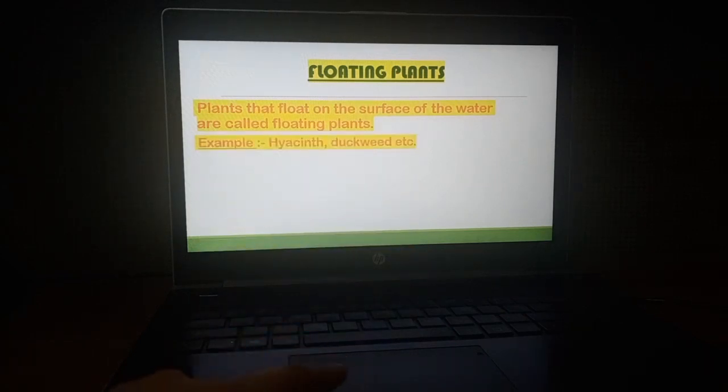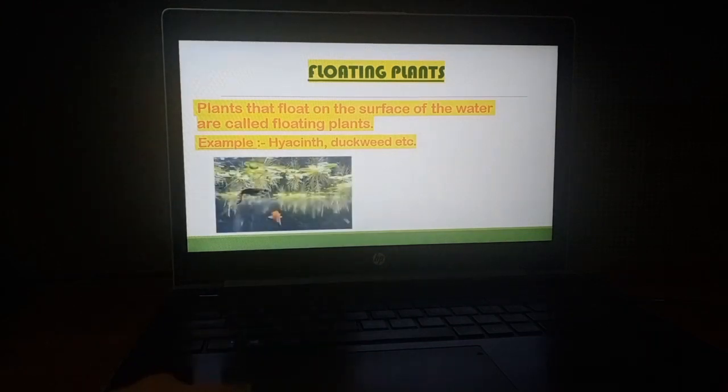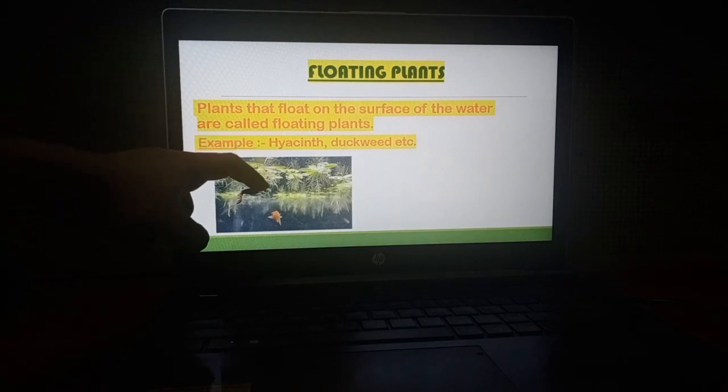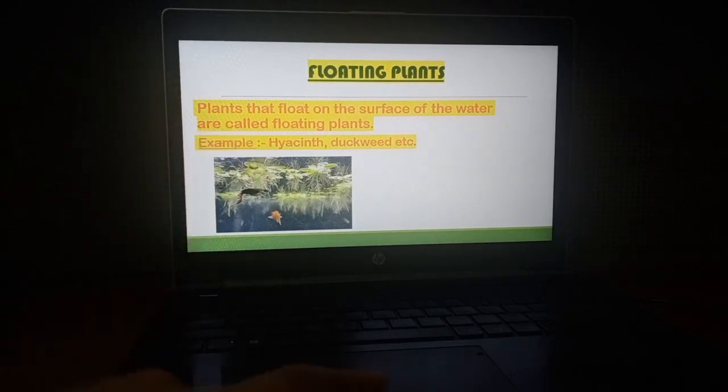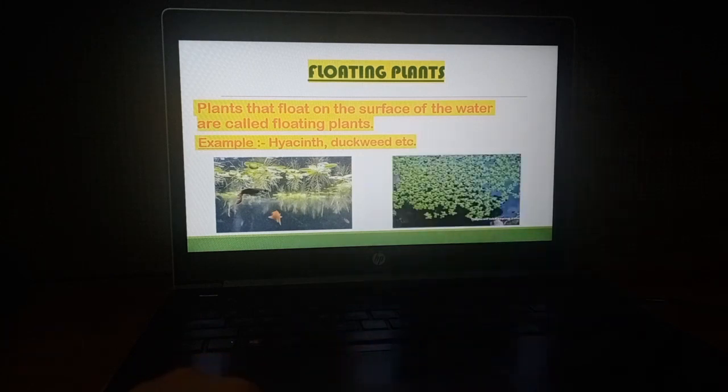Its examples are hyacinth and duckweed. As you can see in this image, the whole plant, the root, shoot, flowers, leaves, all the parts are floating on the surface of water. So that's why they are floating plants, just like a boat floats on the water.